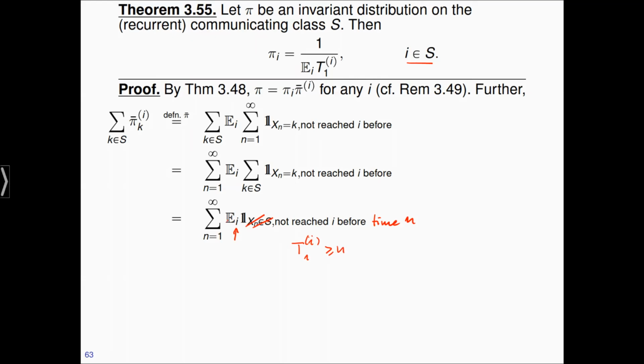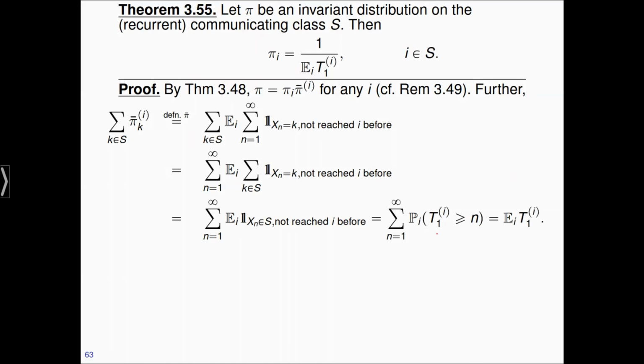So this is the expectation of the indicator function of the set t1I greater or equal n. And of course, the expectation of an indicator function is the probability of the set in question. So this thing now is the sum, n from 1 to infinity, I did not change that, of the probability of starting in I and the first return time to I being greater or equal n.